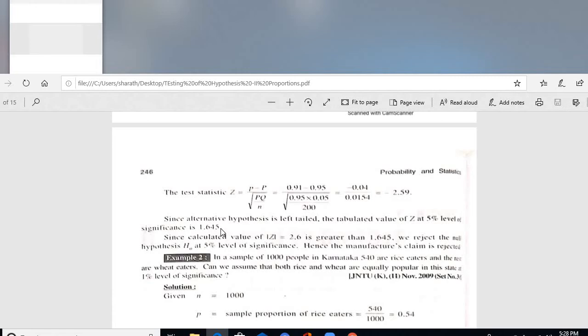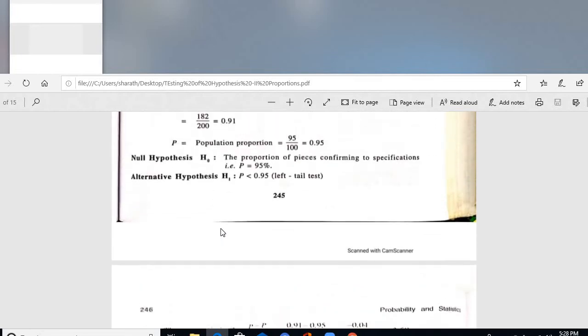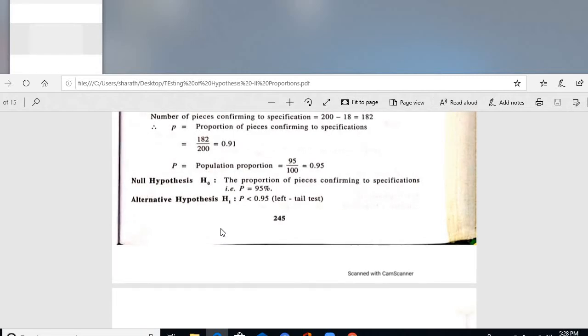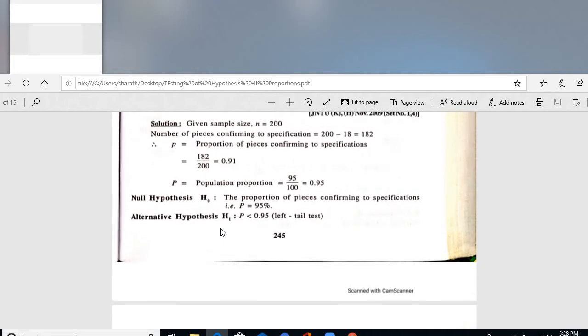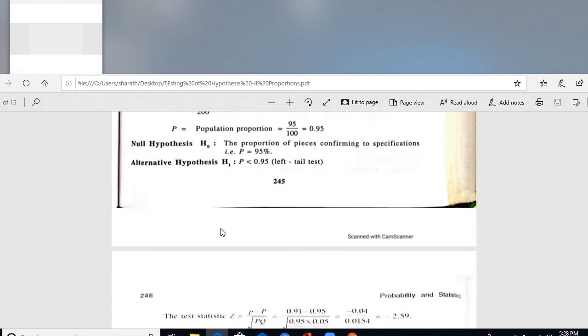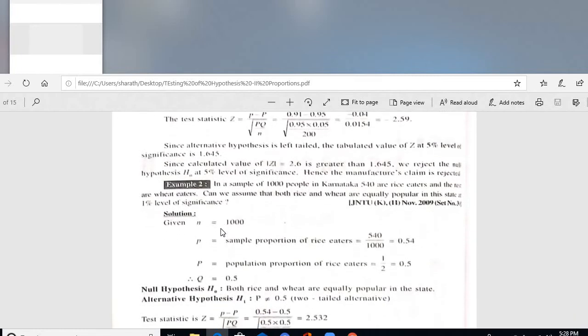That is, the company's claim is wrong, so H1 will be correct. What is H1? The proportion of pieces conforming to specifications is less than 0.95. Below 95% quality, low quality items are there, so we can accept H1. We reject H0. These are the problems related to proportions.